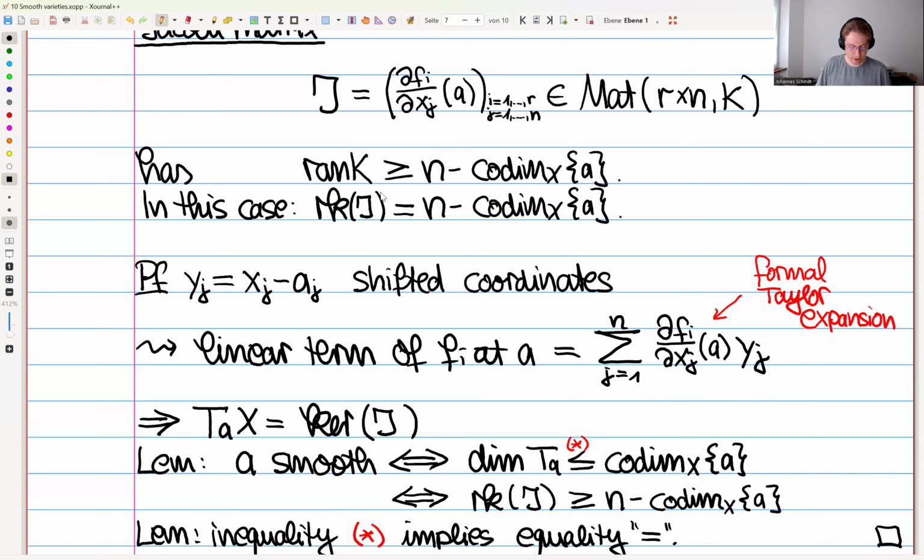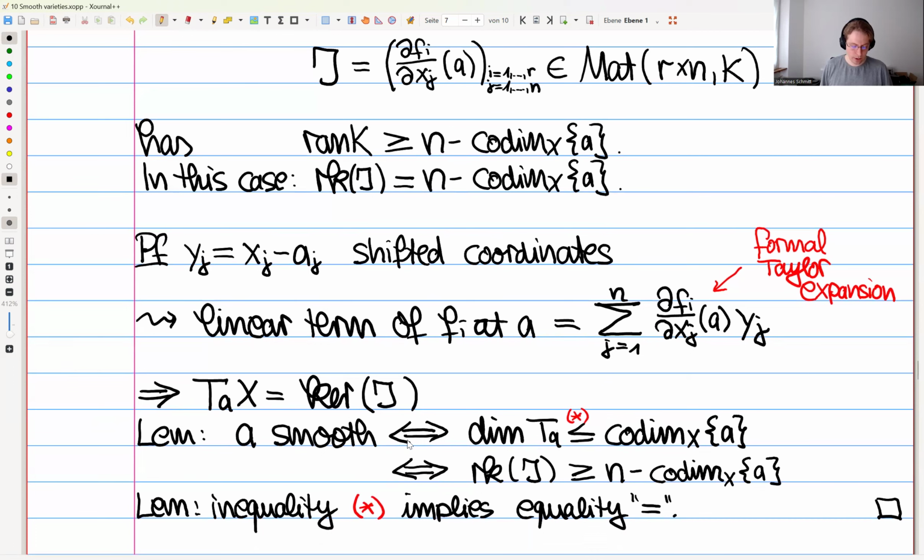So in other words, this is equivalent to saying that the tangent space at A is exactly the kernel of this matrix. And then, we have seen in the last video that A is smooth if and only if we have this inequality of the dimension of T_A less or equal this local dimension. And then the dimension of this kernel has the property that it is just n minus the rank of the matrix.